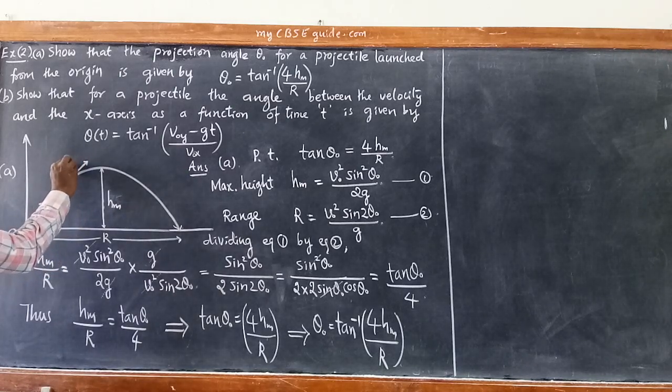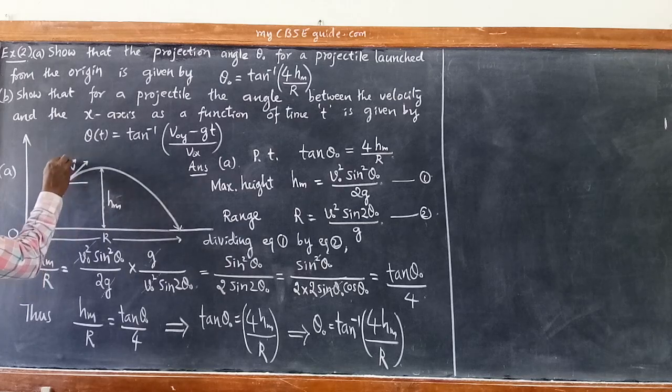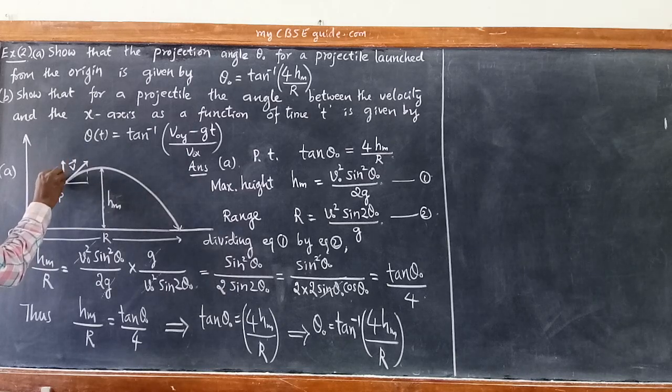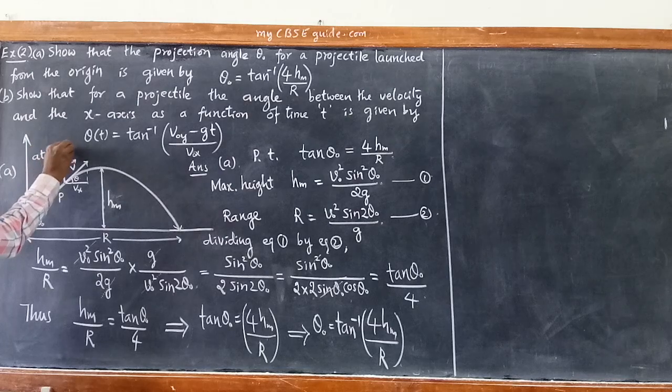So this becomes the velocity vector. And if you draw components, this becomes the x component and this becomes the y component. This is Vy and this is Vx. This is regarding this angle theta, the angle theta after some time t. This is at time t.